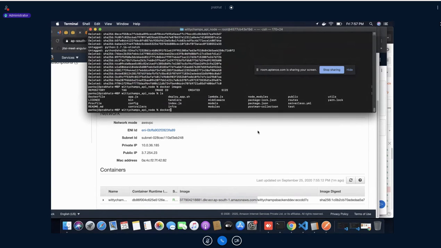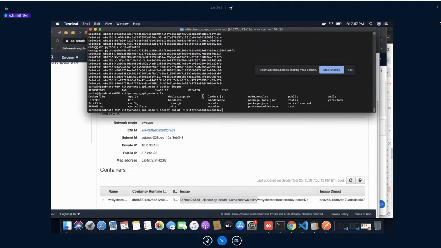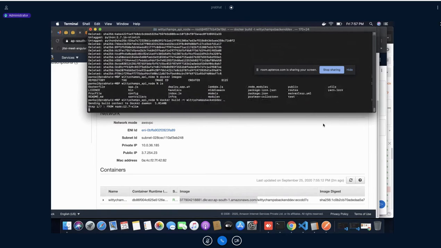First I will do docker build -t, and what should be the file name? Let's say I'll be using this one, vtchamps backend dev. Let's say this is the file name I have. Then dot. If I am not providing anything, it will assume the latest tag. Otherwise, you may have to provide a tag number. So if I do so, what will happen? It will generate a Docker image using this method.